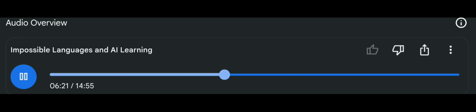Why use a smaller version? They believed these smaller networks might be more sensitive to the weirdness of the impossible languages. Compared to their larger, more complex counterparts, it's like using a more finely tuned instrument to detect subtle differences. Interesting. So how did they set up the experiment? Did they just feed the AI these jumbled sentences and see what happened?